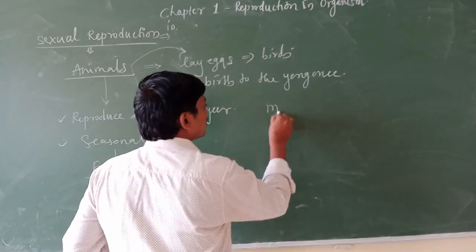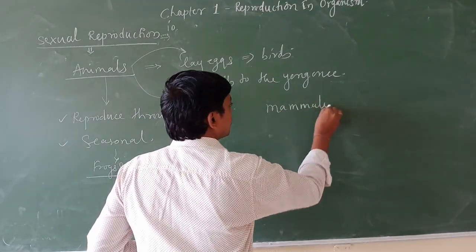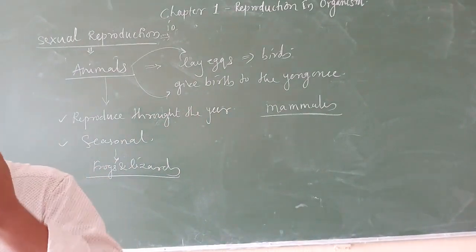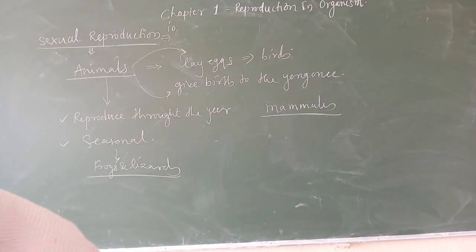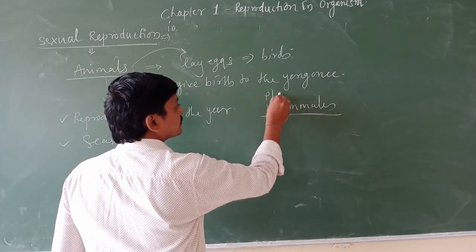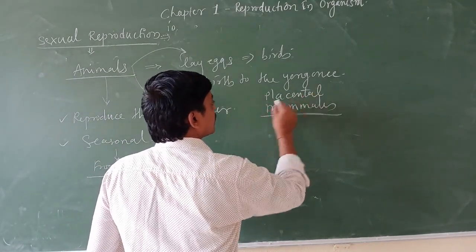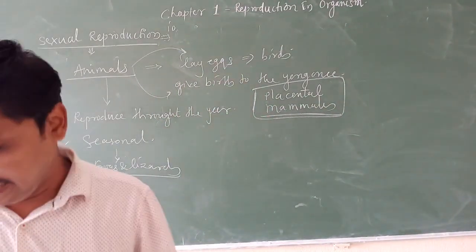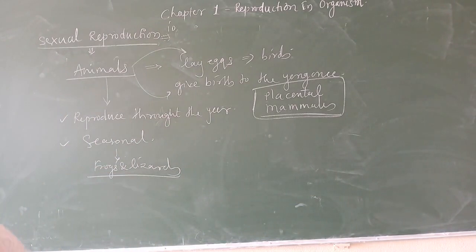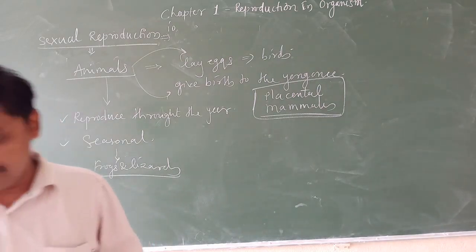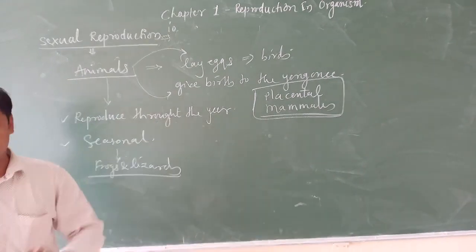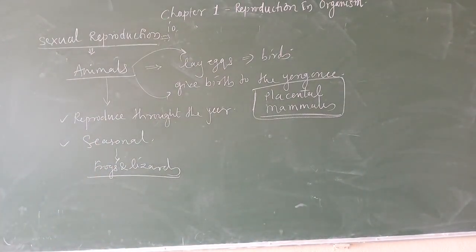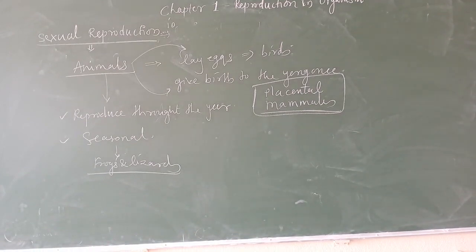In placental mammals, we call them placental mammals, the placental mammals exhibit cyclic changes in the activity of the ovary and their accessory ducts as well as hormones during reproduction. What is going to happen here? When we discuss regarding the placental